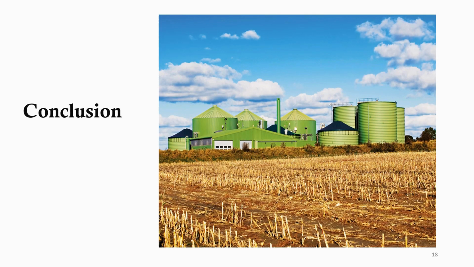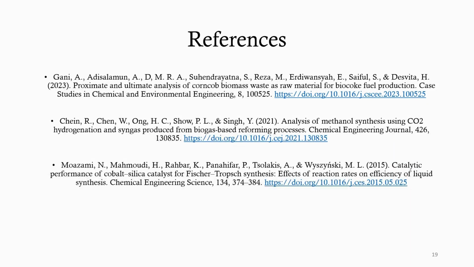To conclude, we have successfully transformed biomass into useful products through a series of reactions followed by the separation of products. In order to put this technology into action, we need to conduct economic feasibility analysis and life cycle assessments to understand its environmental impact. This involves conducting case studies and pilot-scale experiments to optimize yield and to confirm the accuracy of simulation predictions. And these are the references that we used in order to input the data in the simulation.